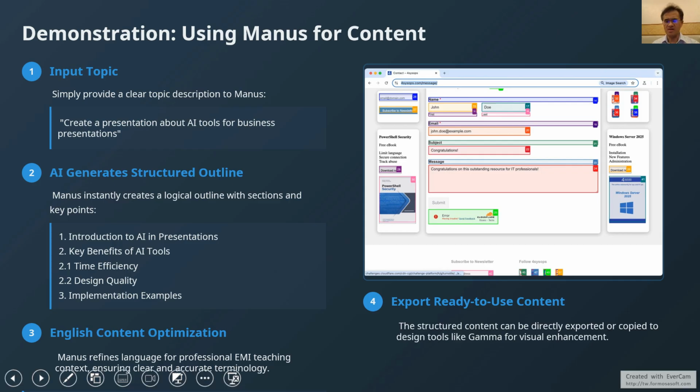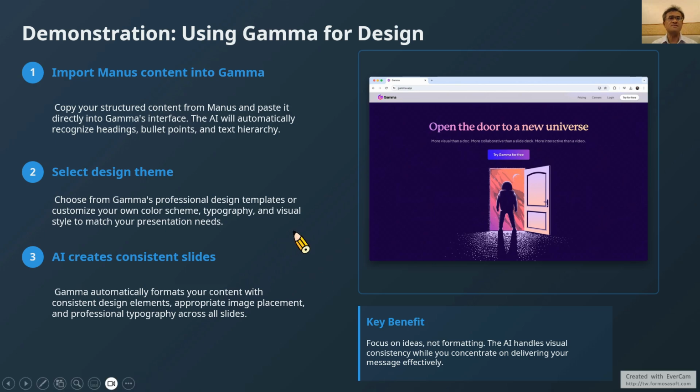And for Gamma, we can see the first step is to import Manus content to Gamma. The second, select the design themes. Third, AI creates consistent slides. Let me show the software for that.